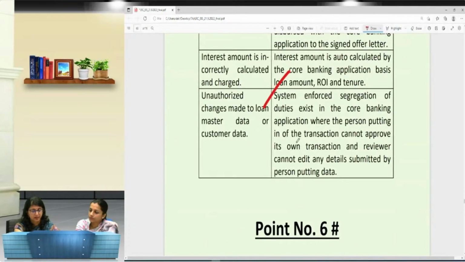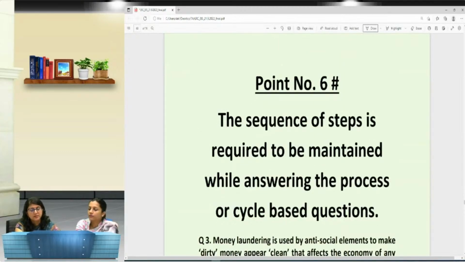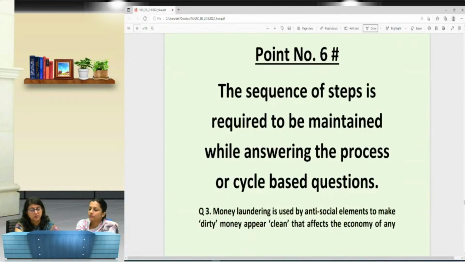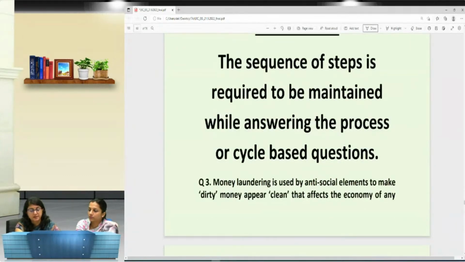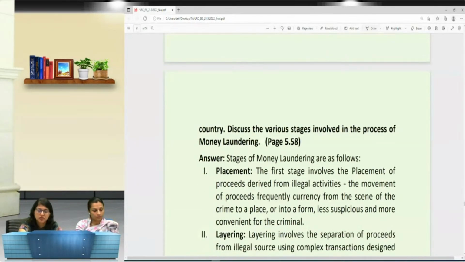ऐसे नहीं रहेगा. So the next takeaway that you should have is the sequence of steps is required to be maintained while answering the process of cycle-based questions. ये अभी पहले discuss किया. Here we are talking about a money laundering question. Now, if the question is a descriptive question wherein all the stages are supposed to be discussed. Now, discussed है. 3 steps are there. Question is of 6 marks.